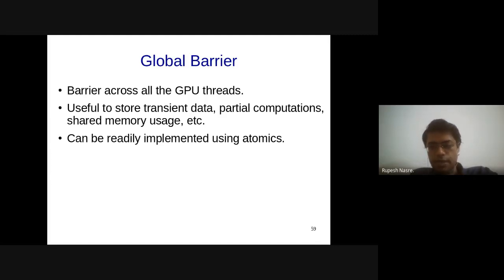Let's take Sanket's question. Can calling another kernel do a global barrier? Yes. If I have K1 followed by K2, then there is a barrier in between the two. Any other concerns, questions here?